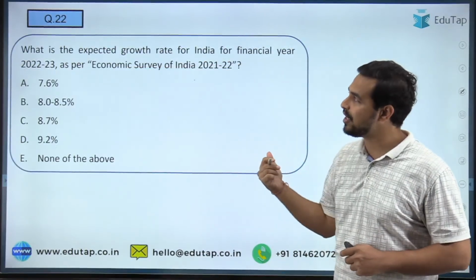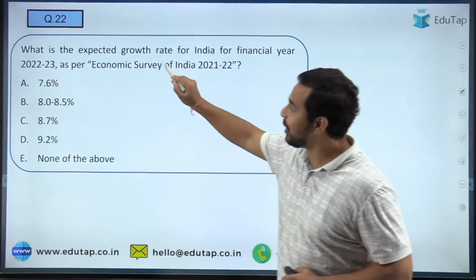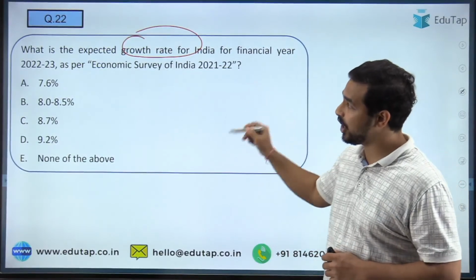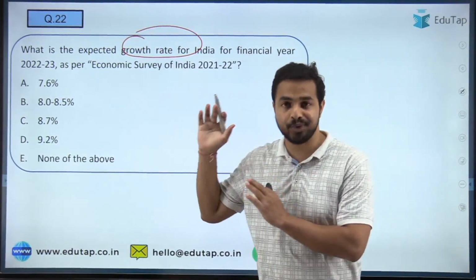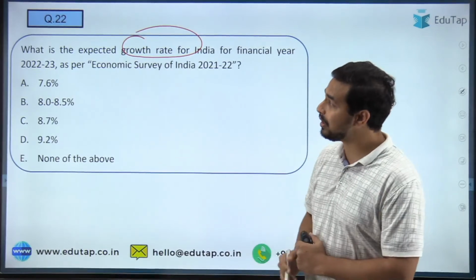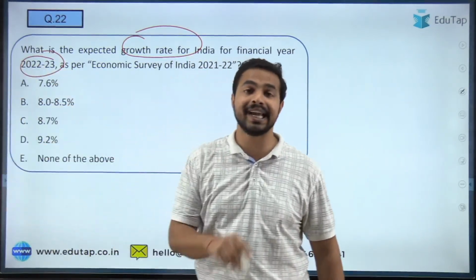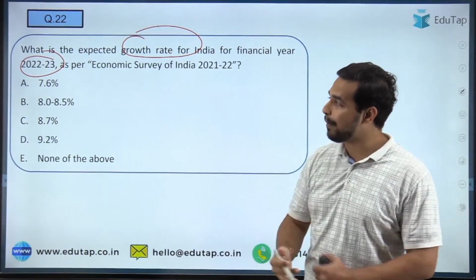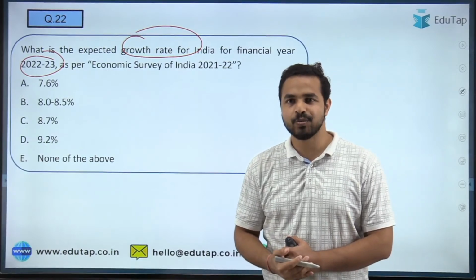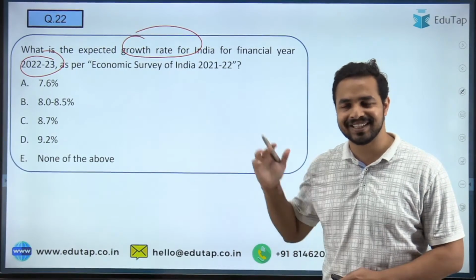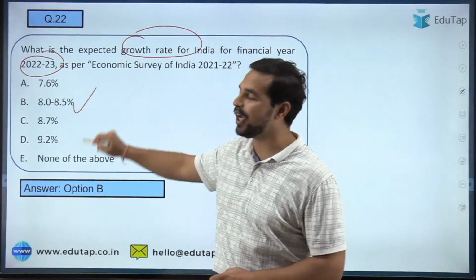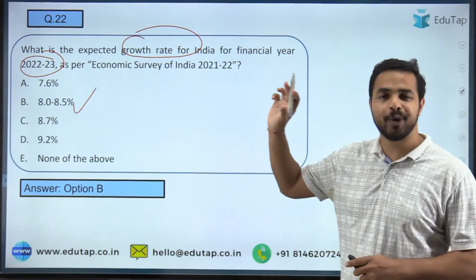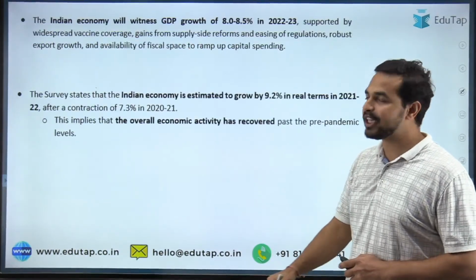Now let's move on to the next question, and in the next question you are required to tell me what exactly is the expected growth rate for India for the financial year 2021-2022. Sorry, for 2022-2023 it is being asked in the question. ठीक है, तो मुझे जल्दी जल्दी बताओ कि 2022-23 के लिए इंडिया की जो एक्सपेक्टेड ग्रोथ रेट है वो कितनी रहने वाली है. Quickly tell me in the comment section what is the right answer. So most of the people are opting option number B as the right answer, and that is absolutely right. The right answer is 8 to 8.5%, which is basically the expected growth rate for India for the fiscal year 2022-2023. ठीक है जी, so let's move on to the next question.